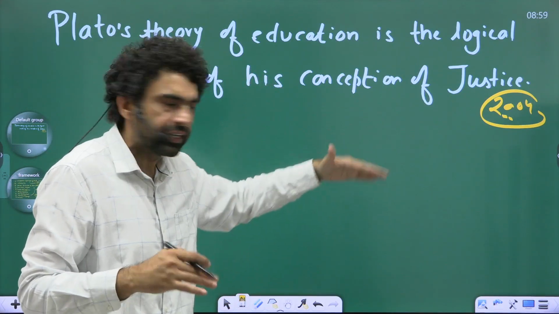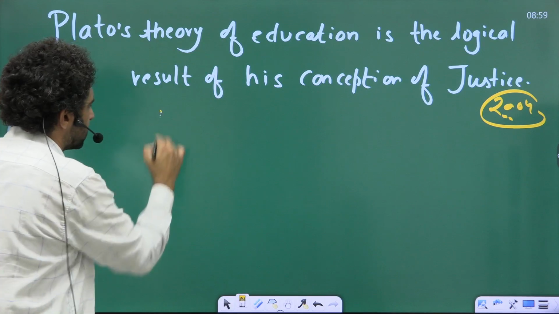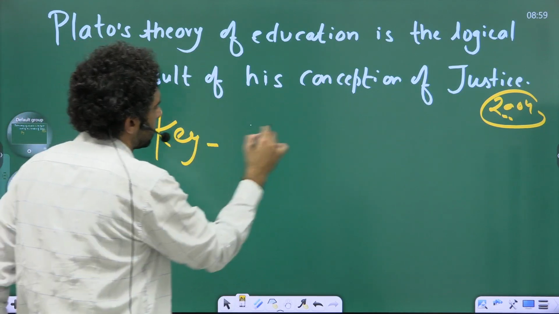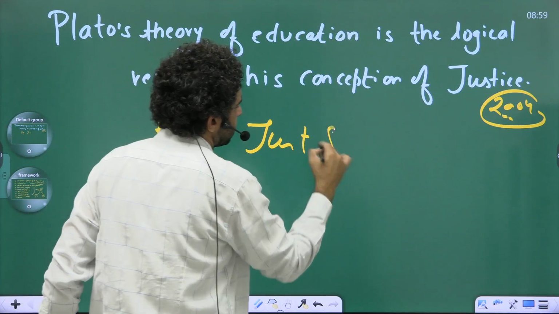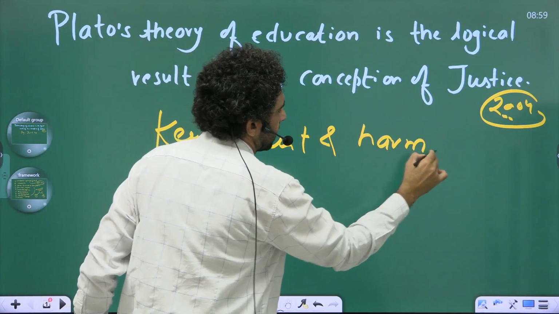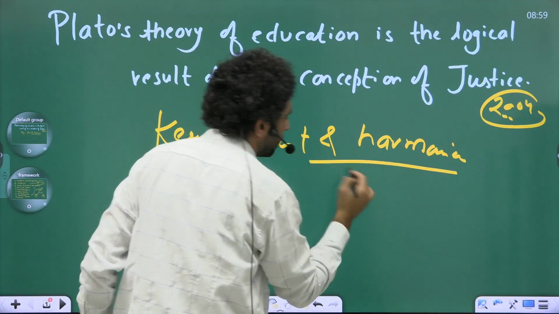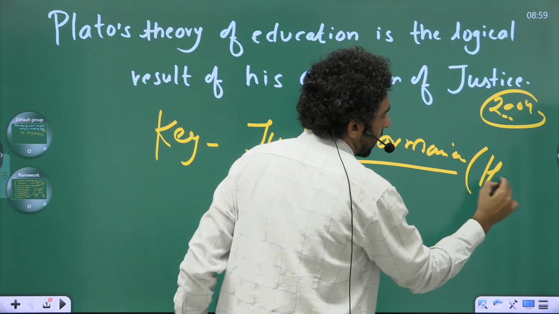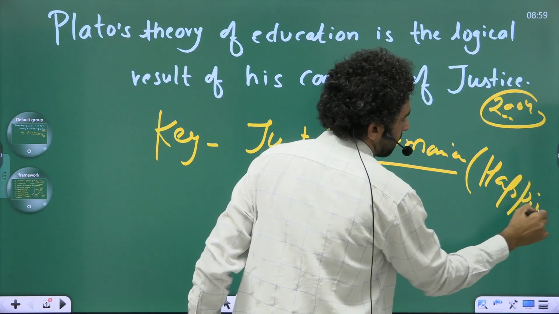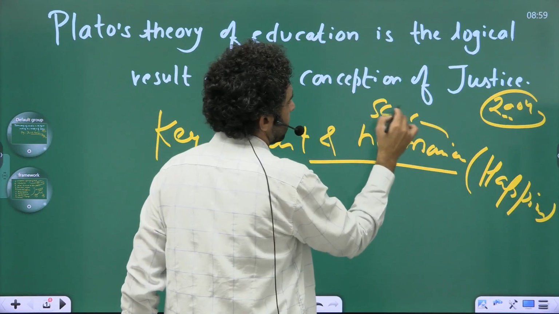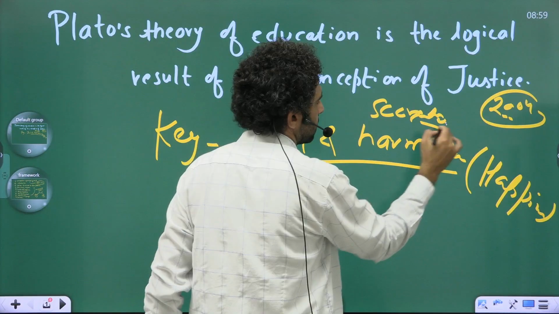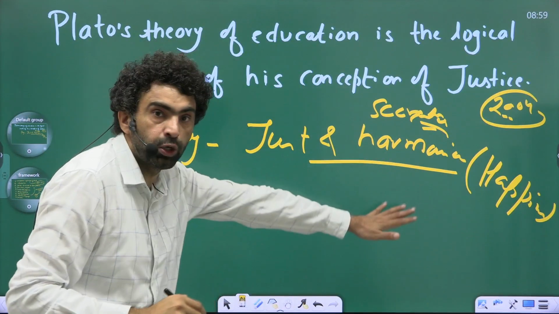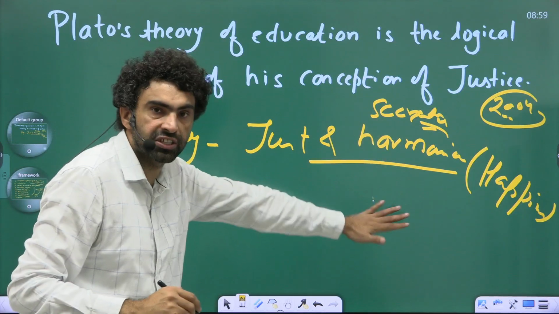You show that his key concern was to establish a just and harmonious society, where people find happiness. That was the idea of Socrates, which he is following. How can they achieve justice in the society?